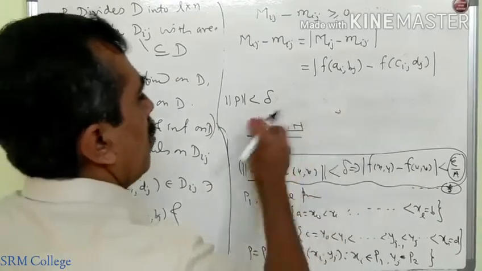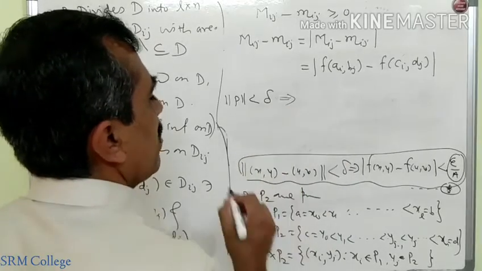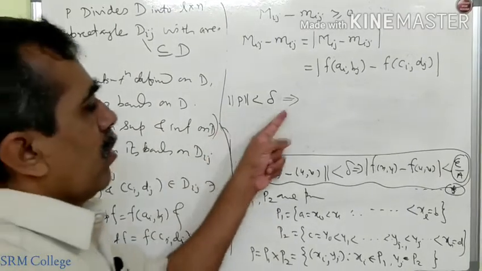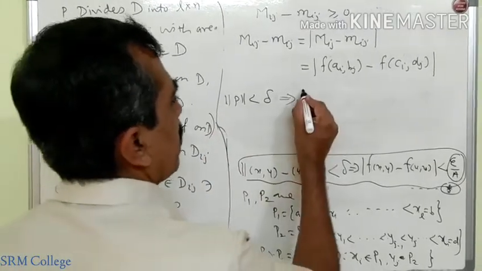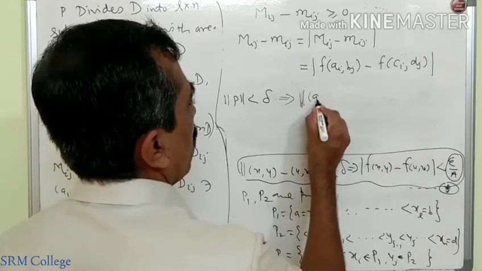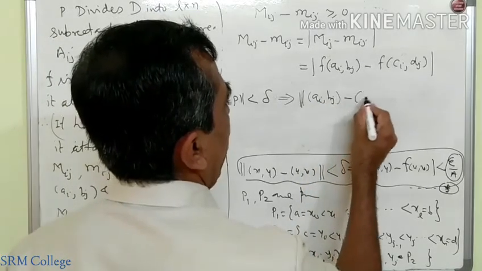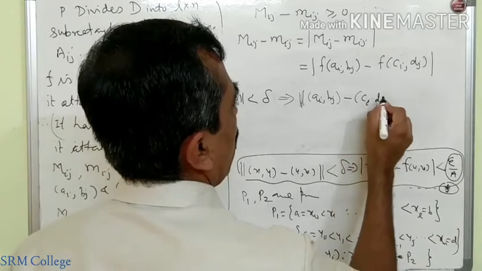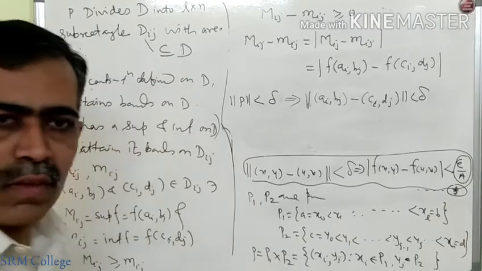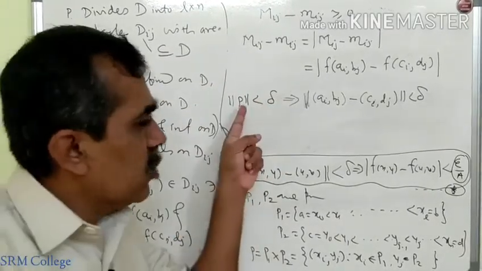So suppose norm of P is less than delta. Then the distance between (Ai, Bj) and (Ci, Dj) will also be less than delta, because this is the maximum distance between any 2 points of a sub-rectangle, which we assume is less than delta.